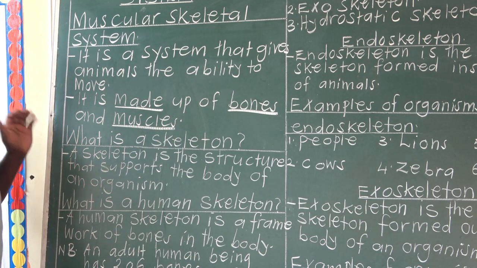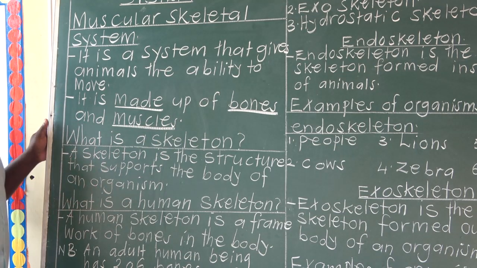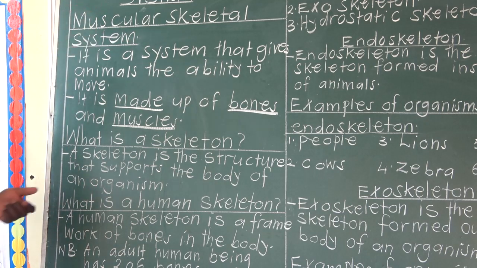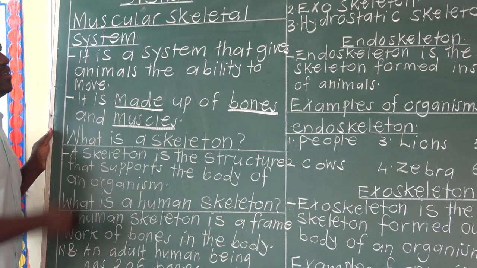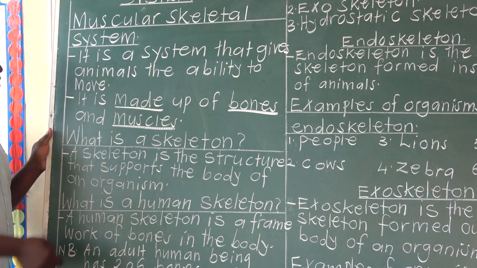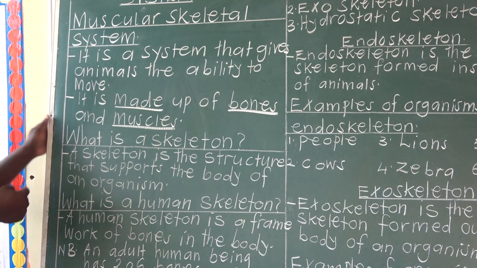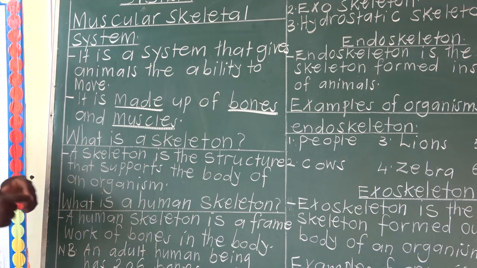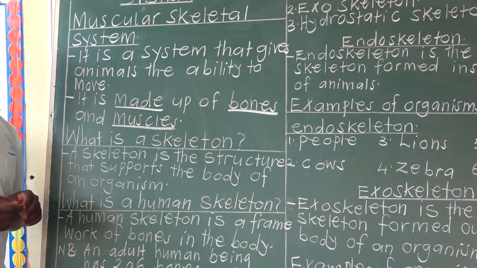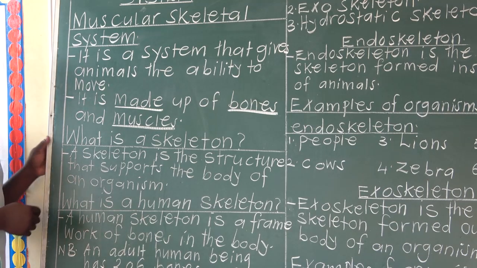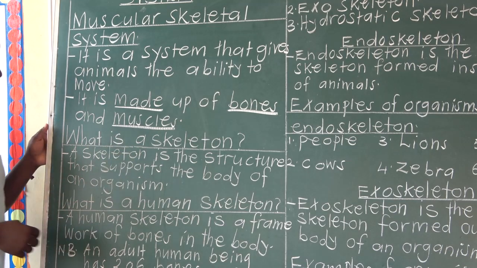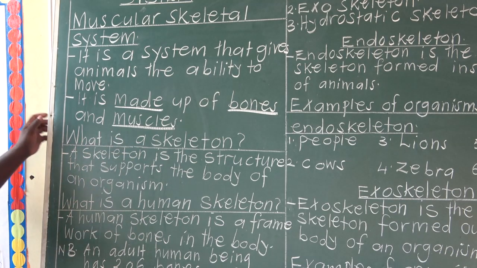We are going to see what a skeleton is. Remember, our topic is the muscular skeletal system, but we need to know this, because the word skeleton comes from the word skeletal. What is a skeleton? A skeleton is a structure that supports the body of an organism. I repeat, a skeleton is a structure that supports the body of an organism.